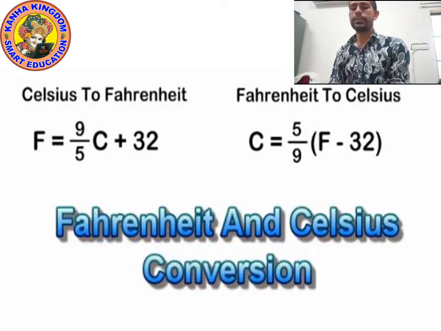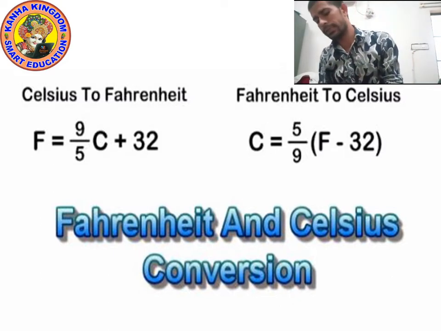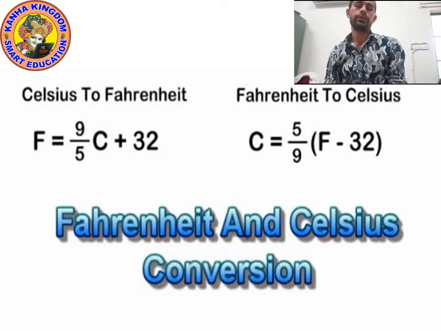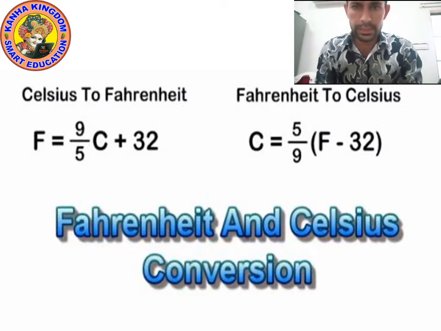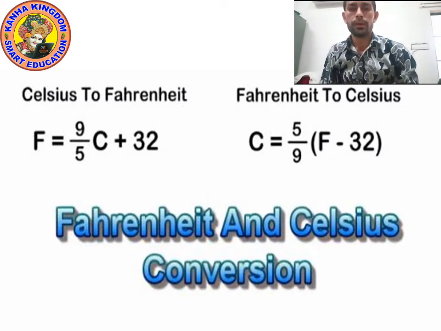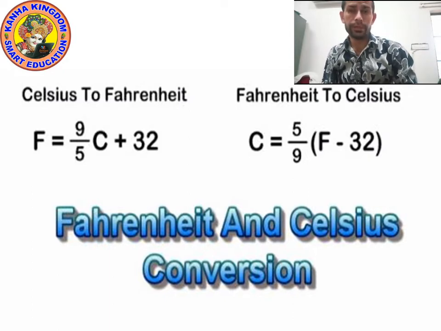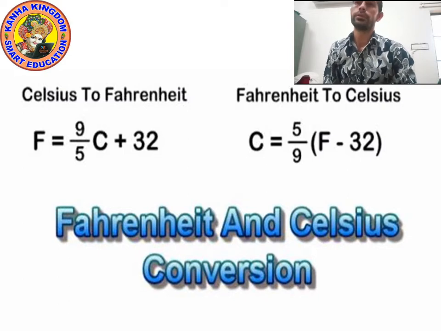As you can see, there are two formulas for Celsius and Fahrenheit. If I ask you what is the melting point of ice? 0 degrees Celsius. What is the boiling point of water? 100 degrees Celsius.